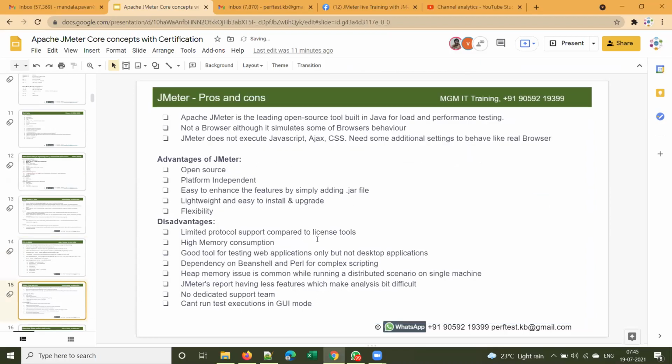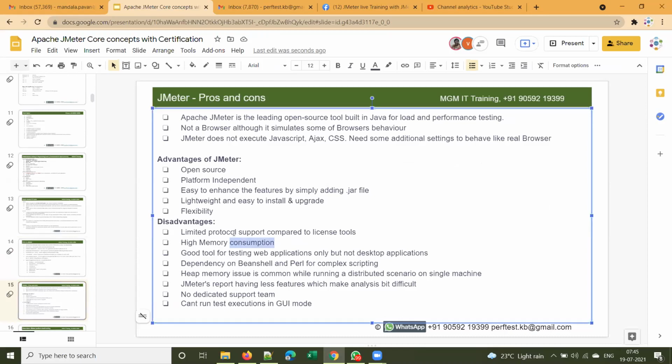And one more thing is high memory consumption. This is important. Also, limited protocol support compared to licensed tools. You have to mention this. We say it's multi-protocol, and it does support multiple protocols, but when compared to licensed tools, it supports only 10 protocols, so it supports limited protocols. Is it clear? I will change the word disadvantages to limitations.